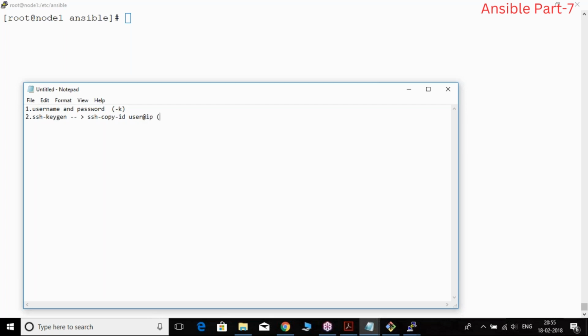What happens generally is whenever you generate a key, it will be generated in your home directory, let us say /home/my username/.ssh, your RSA and DSA keys, right? This can be copied to a particular user's /home/user/.ssh folder, the authorized_keys file. It will copy that.